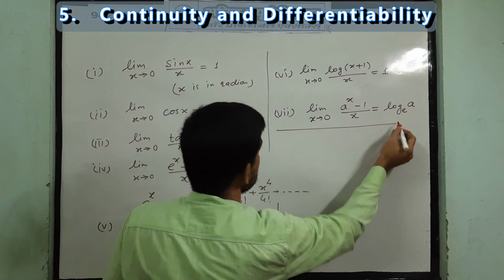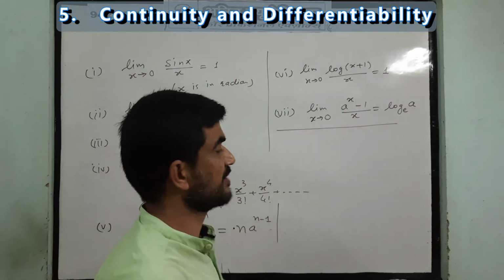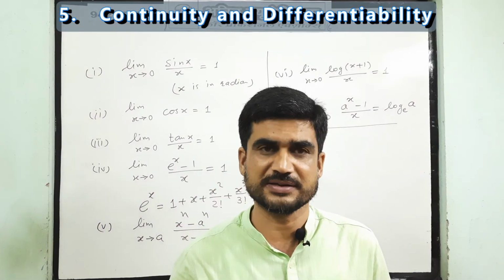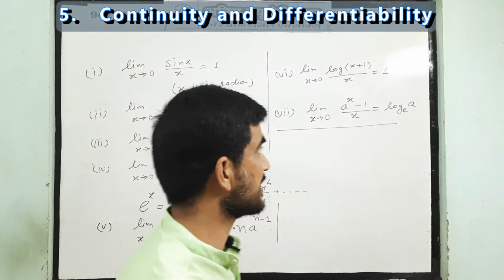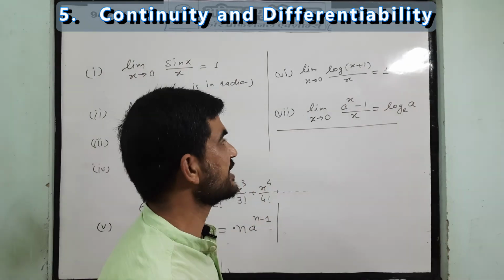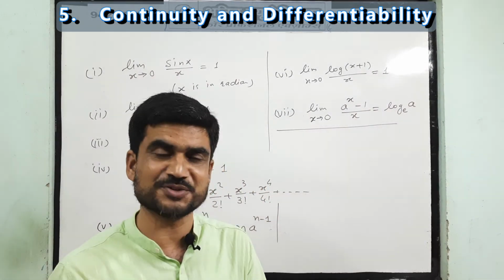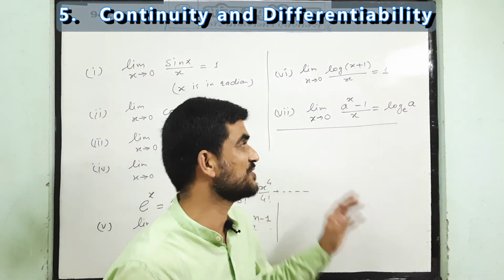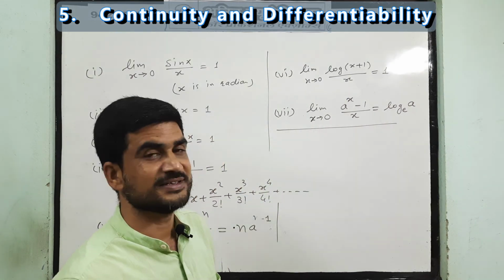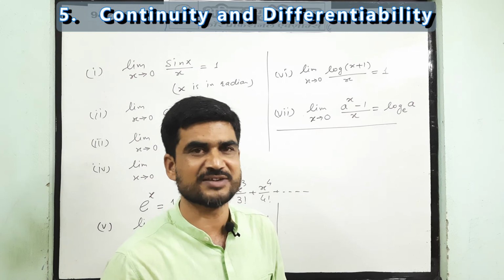So these are some direct formulae that we will use in this chapter also. If solving any continuity problem, the continuity problem is also based on the limit only. That's why we use these type of formulae directly. You just practice from the 11th class book.